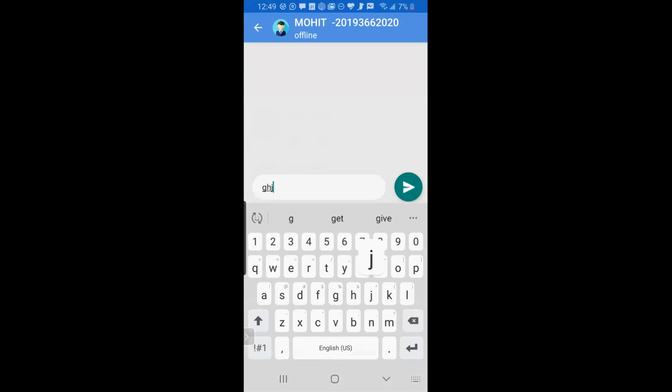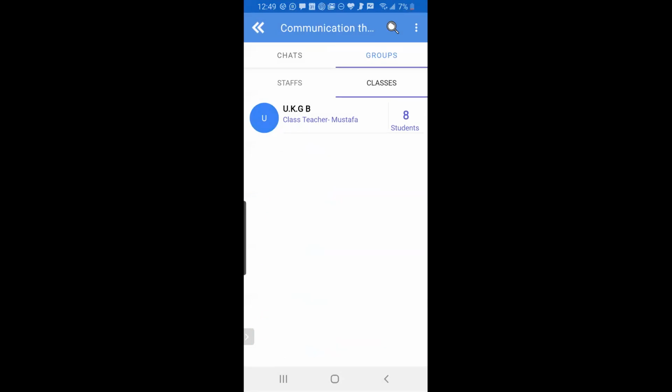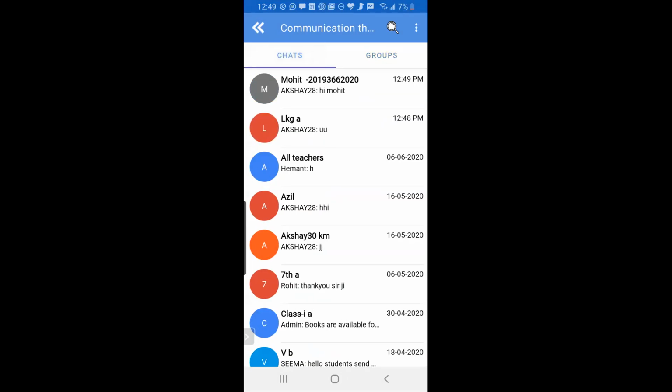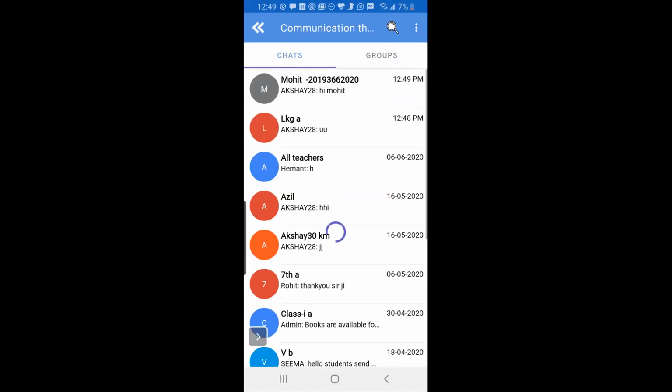Now you can chat only with this Mohit. That's it. Hi, Mohit. But still this chat will be accessible to the admin and principal. So the private chat will come here. Remember, we did the private chat just here. So Mohit is the private chat guy. Any question on this one?